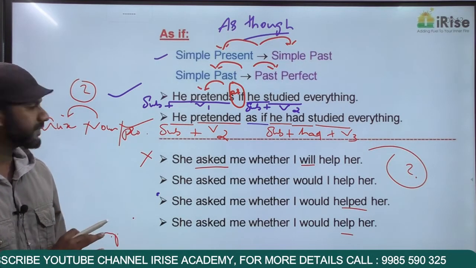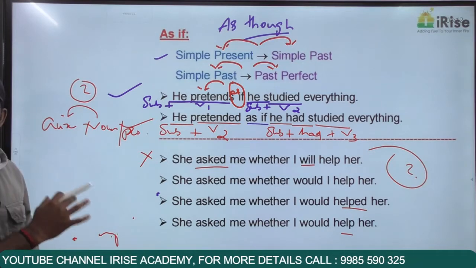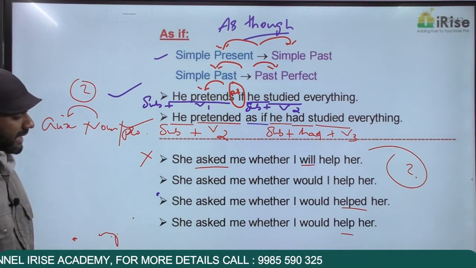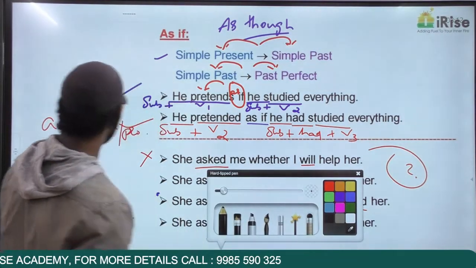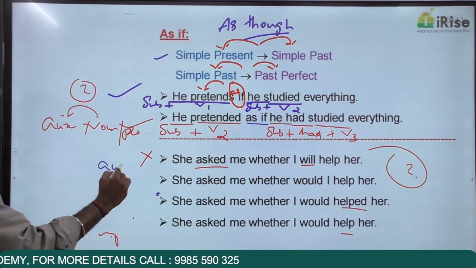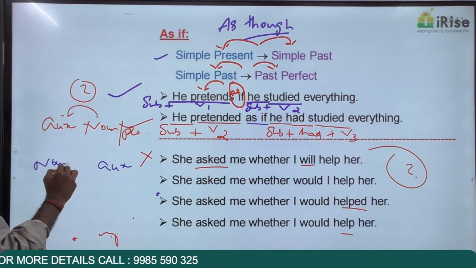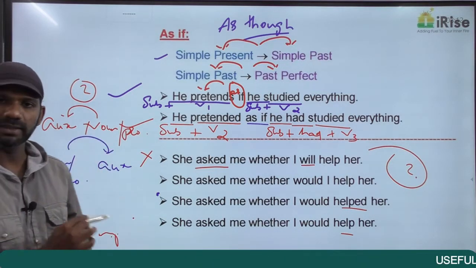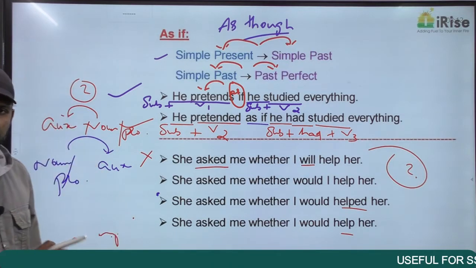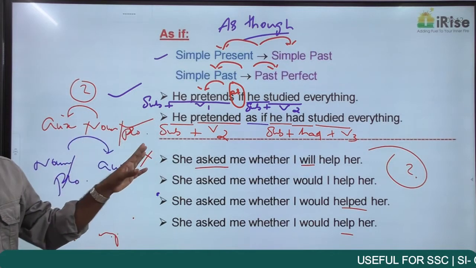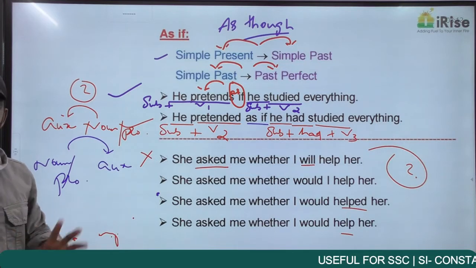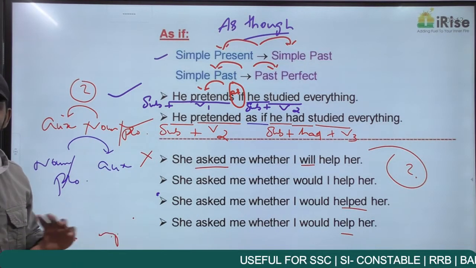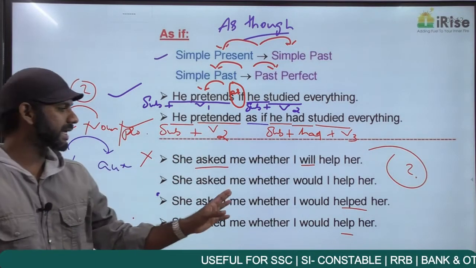If it is not an interrogative sentence, the auxiliary verb must appear after the noun or pronoun. This is a rule. So if it is interrogative, the auxiliary verb must appear before the noun or pronoun. If it is not interrogative, the auxiliary verb must appear after the noun or pronoun. That is the rule.